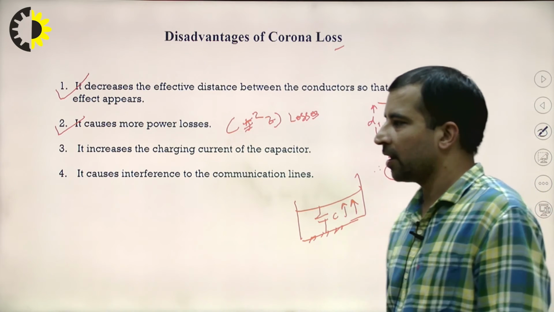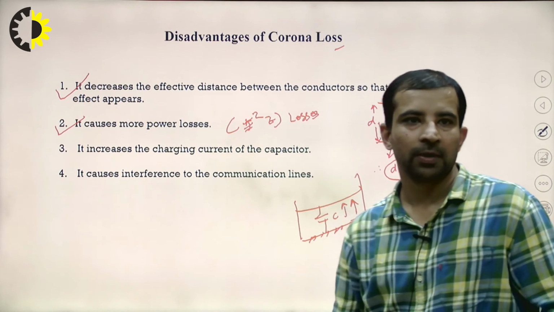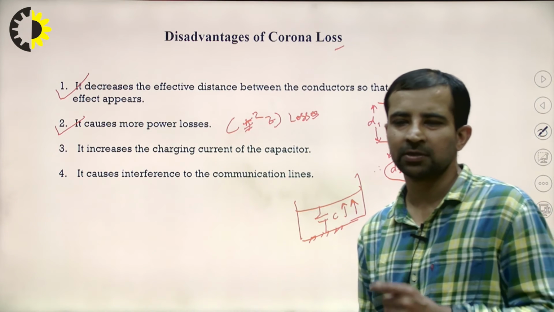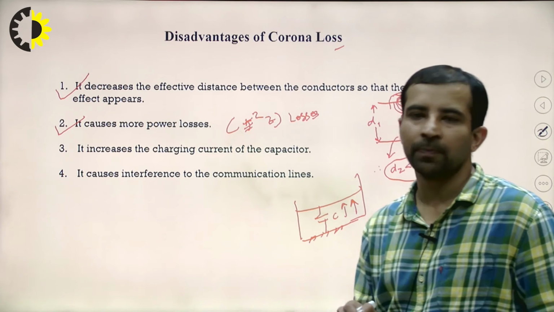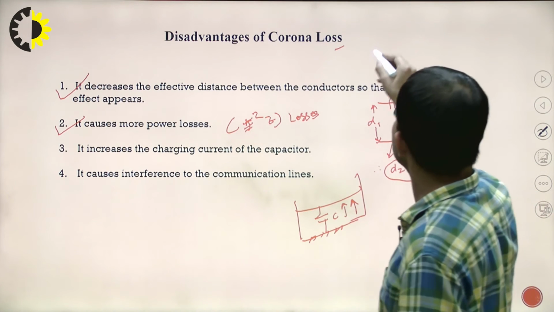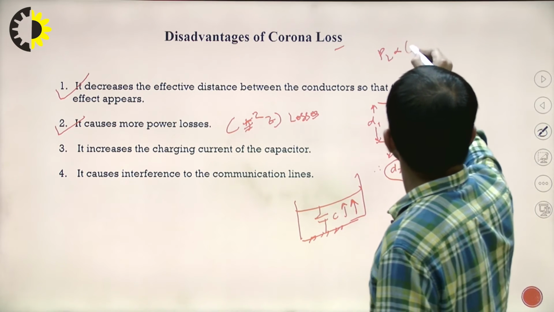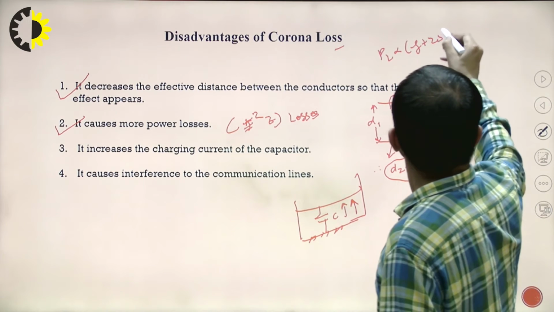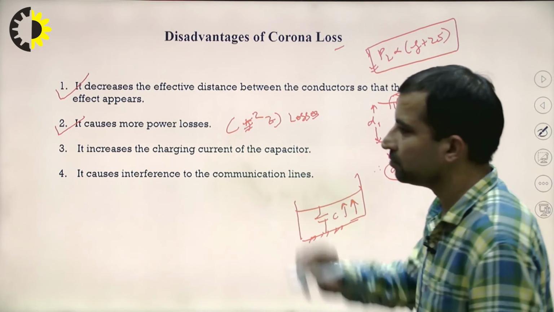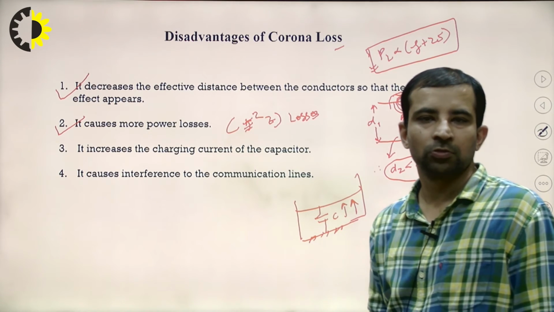And again, due to corona, the capacitive effect will occur, and the effective distance will be reduced. Also, the power loss formula that I explained to you says power loss is directly proportional to (f + 25). So due to this, power loss is also occurring in the system.